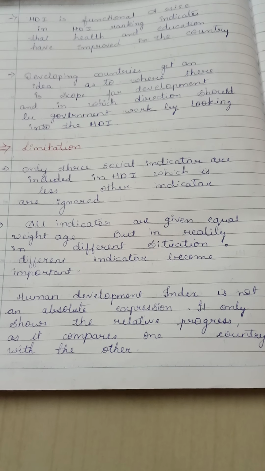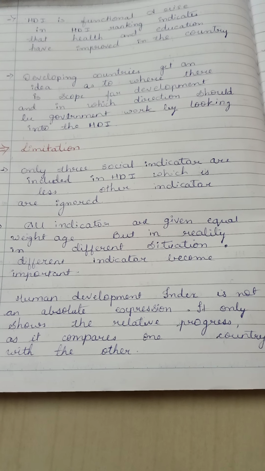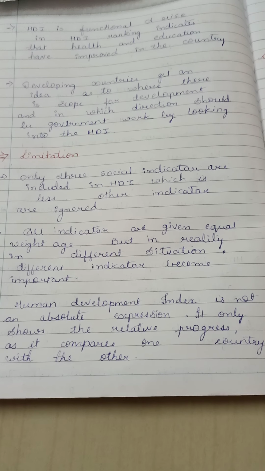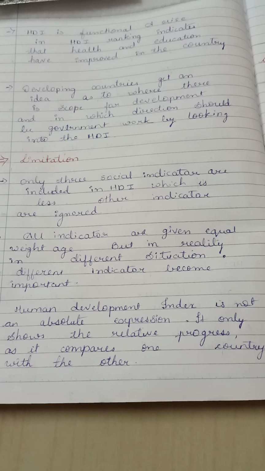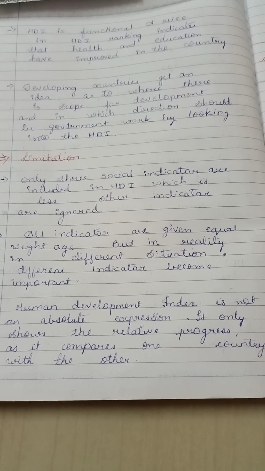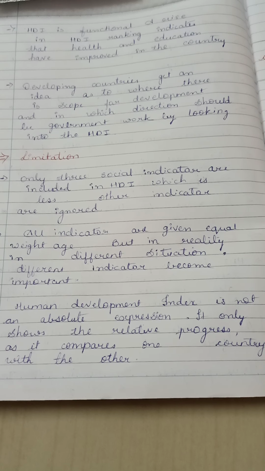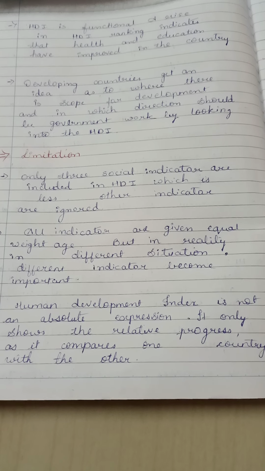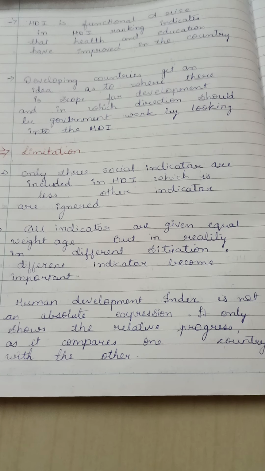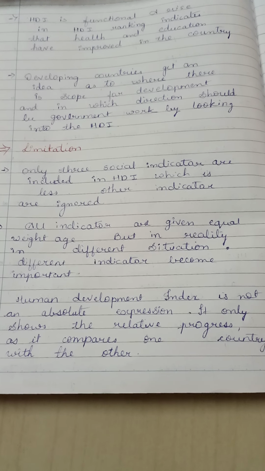The first point: only three social indicators are included in HDI, which is less. Other indicators are ignored. That is, only the three indicators are calculated for the Human Development Index to know the human development. Others are not calculated in this indicator.